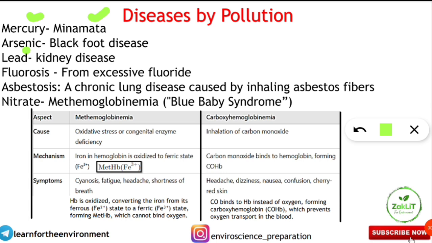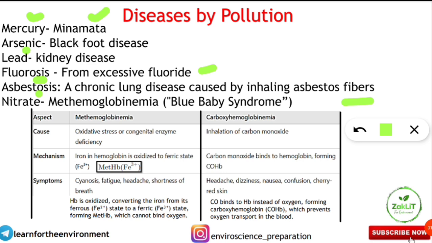Next is the disease caused by lead. It affects the kidney of the body, that is related to kidney disease. And next is fluorosis. Fluorosis is the consumption of excessive fluoride in our body, which leads to fluorosis. So these things are always coming in the examination. I am repeatedly saying, so watch this video very carefully till the end. Next is asbestosis. So asbestos we all know. The fibers from the asbestos, if we are inhaling them, cause a chronic lung disease